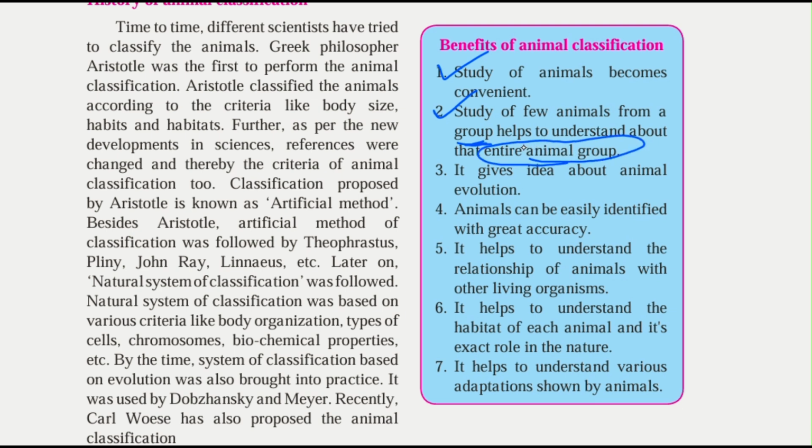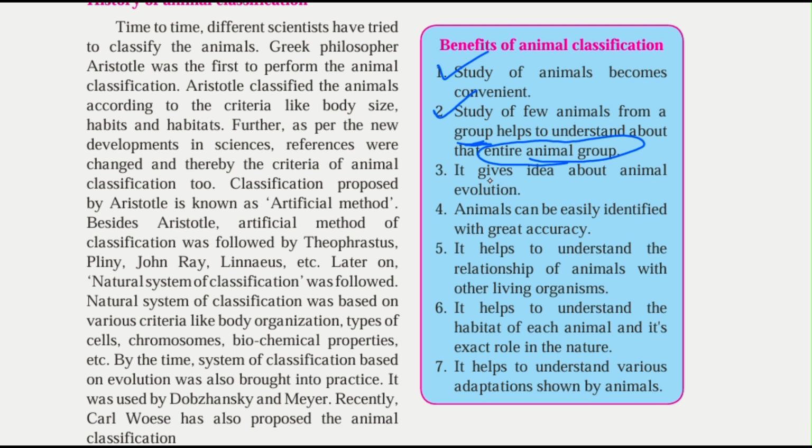If we are studying a particular group, we can state that the animals in this group all share the same general characteristics. So because of this classification, it is easy to understand the characteristics of the entire animal group.